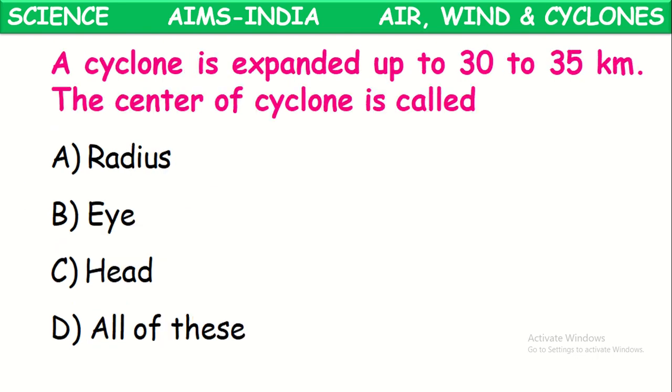Next. A cyclone can expand up to 30 to 35 kilometers. Now the center of the cyclone is called what? What do we call the center part of the cyclone? There the air pressure is very low and it is a calm area at the center. That is called the eye of the cyclone. The center part of the cyclone is called the eye of the cyclone. There the air pressure will be less.